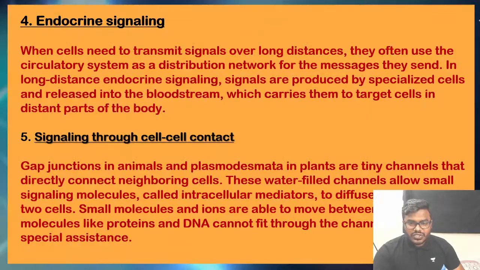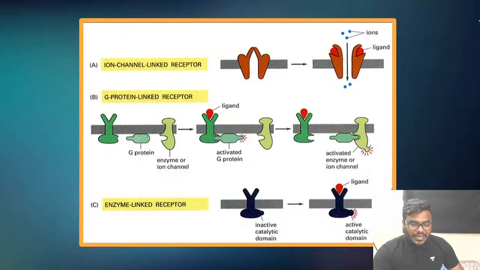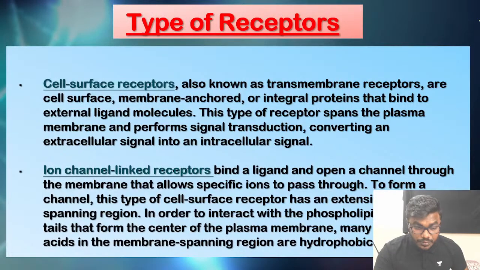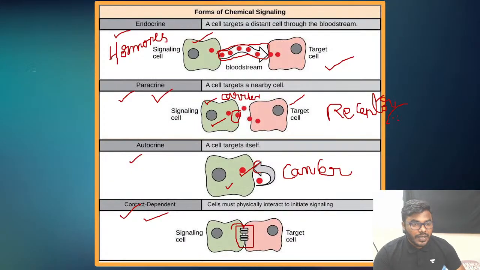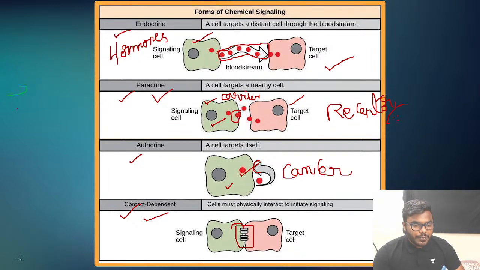Now here comes a question. What is the question? Based on what criteria do we categorize the receptors? Based on what do we categorize the receptor? Friends, all of you listen. Based on the type of ligand. That is an important statement you have to remember. Based on what, friends? Based on the type of ligand, meaning based on the signal molecule.